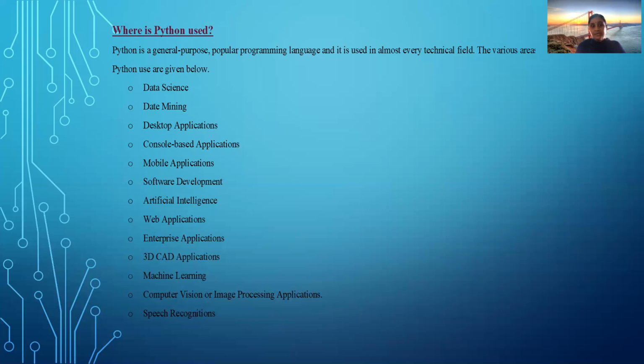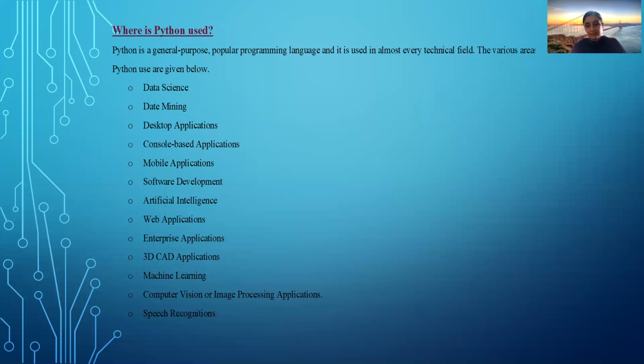Then computer vision or image processing applications. For image processing also, you are going to use Python. And speech recognition, which you can even call voice recognition. You are going to train the computer with voice. Suppose I have trained my computer with my voice only. It can accept only my voice. It won't accept other voices because my computer was trained with my voice only. That is called speech recognition. Speech recognition plays a major role now, and we use it in all places.